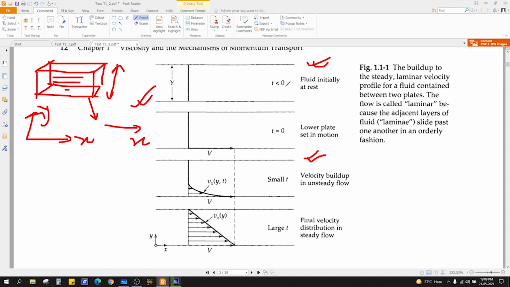At t less than 0, the fluid is just stationary. There is no movement, so this line representing velocity is 0. Now at t equal to 0, we start applying force on the plate from the bottom side, or you can say I will try to move the plate in this direction.